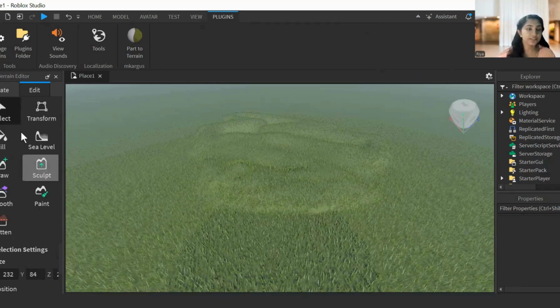So to add an object, just like you added the plugin, we are going to add the object over here. I'm planning to add not a tree, I'm planning to add a house over here. Let's see how to add a house.